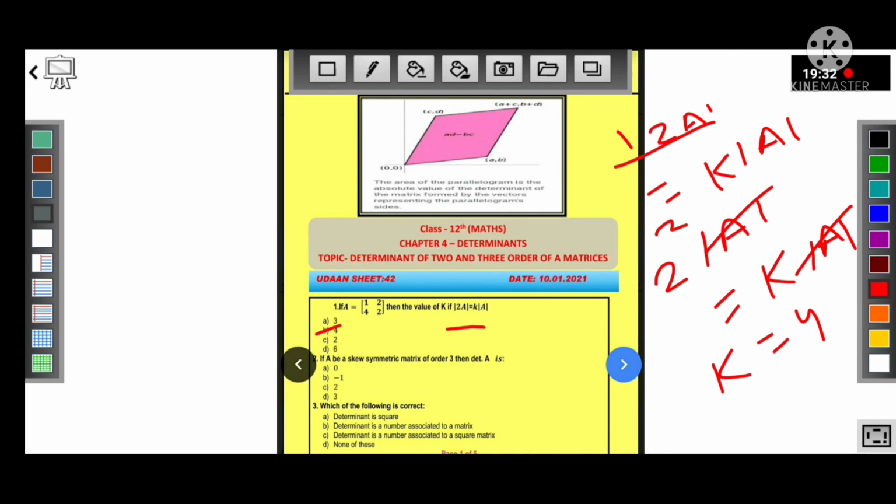Next question, if A is a skew symmetric matrix of order 3, then determinant of A is, determinant of a skew symmetric matrix is equal to 0. Next, which of the following is correct? Determinant is a number associated to a square matrix. So C is the right option.